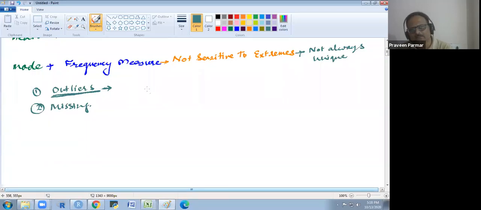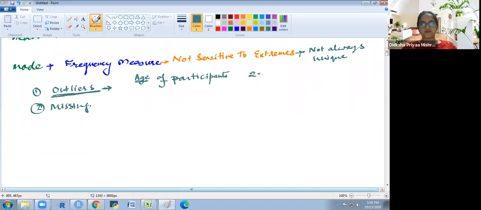Suppose, in our batch, or in this workshop, what would be the range of age of the participants? 20 to 50.